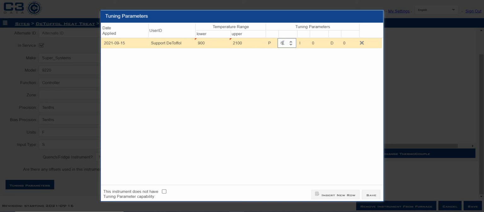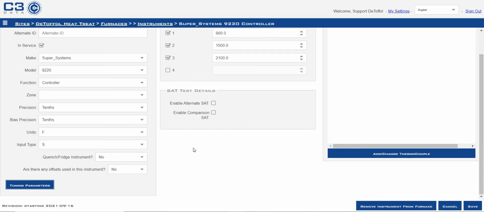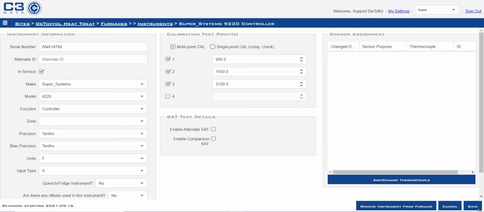We're going to put in our tuning parameters, 6.6, 1.8, and 0.9. And we're going to save this. These tuning parameters will be on your temperature uniformity survey report as required by AMS 2750F. Now we want to save again.